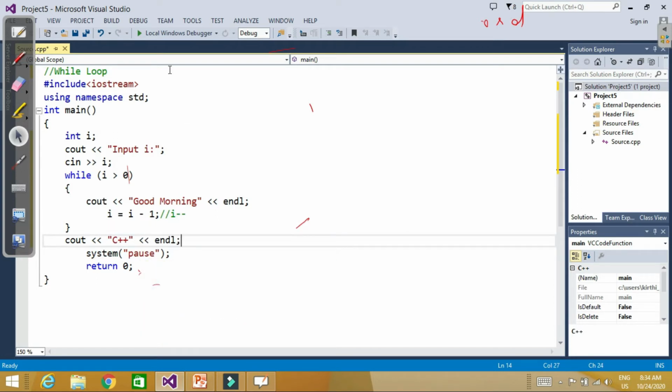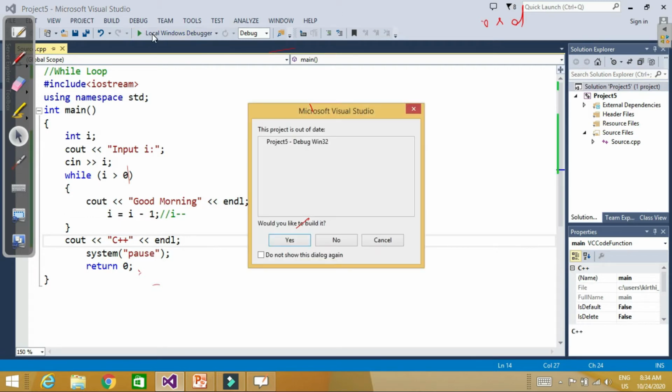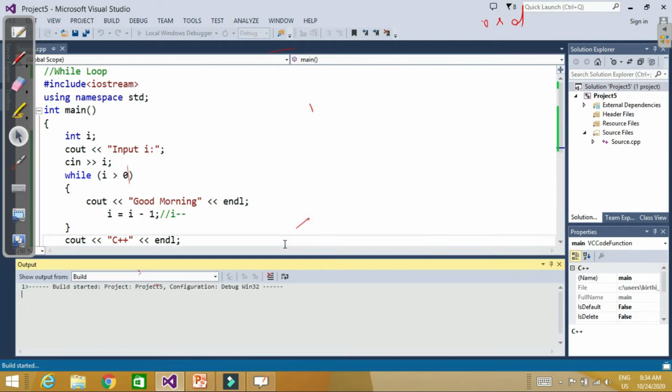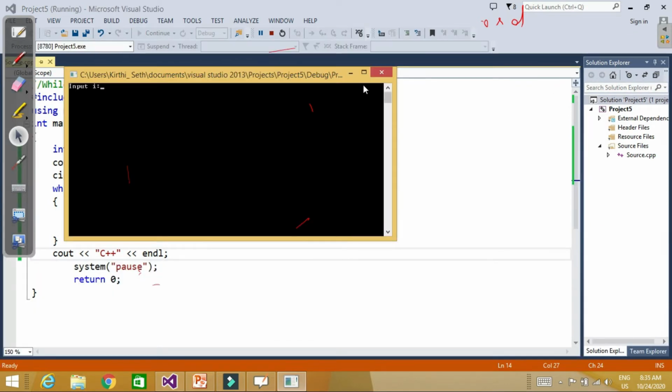So first it will ask us the value of I. Let's run the program. Let's say the value of I is 4. So 4, 3, 2 and 1. It will print good morning 4 times and then C++. So it will exit the loop.